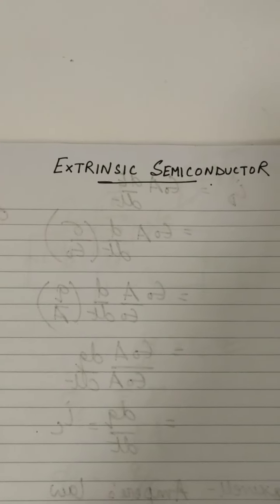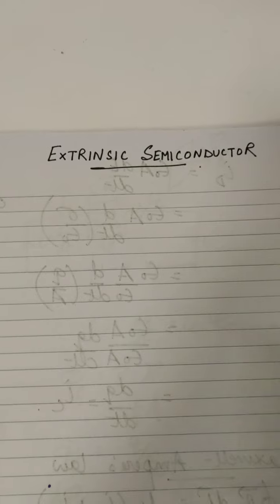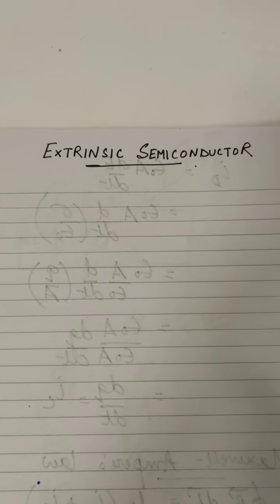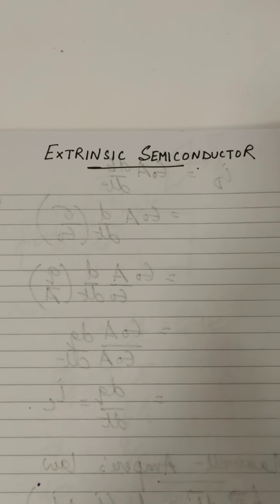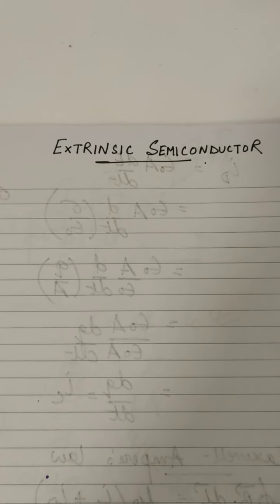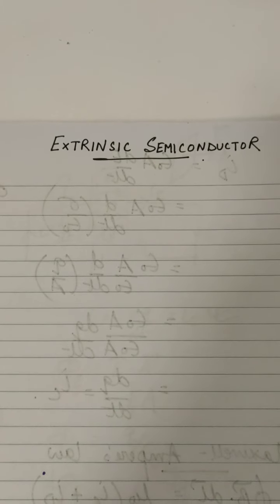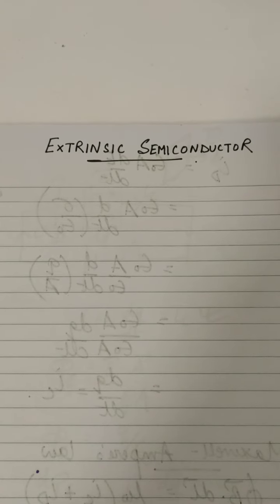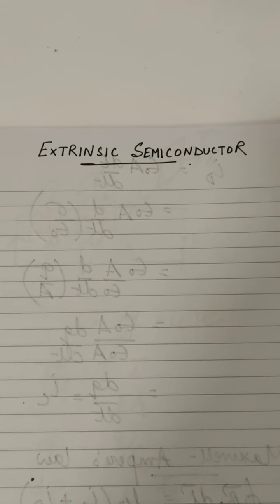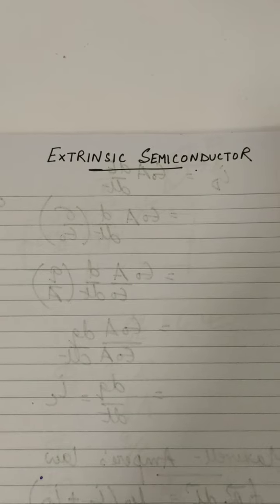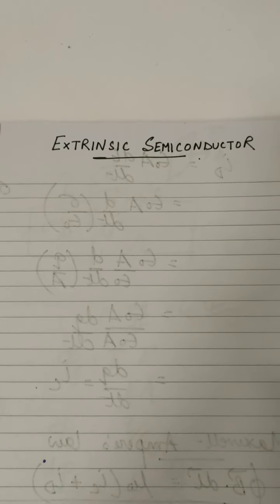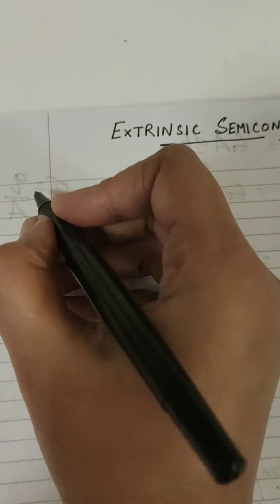Now, why do we need extrinsic semiconductor? Extrinsic semiconductor means adding impurity to intrinsic semiconductor in a controlled manner to make it impure semiconductor, which is also called extrinsic semiconductor. So, adding of impurity atoms to intrinsic semiconductor in a controlled manner to make it impure or extrinsic or doped semiconductor. Okay, so first point is, why do we need an extrinsic semiconductor?